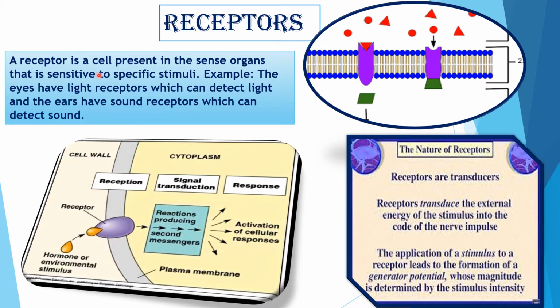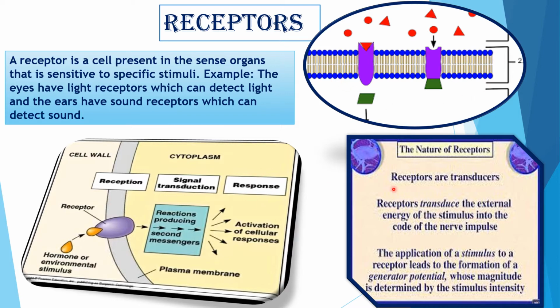Now, a receptor is a cell present in the sense organs that is sensitive to specific stimuli. For example, the eyes have light receptors which can detect light, and the ears have sound receptors which can detect sound. Here is a diagram of receptor. See, the total diagram has been given.